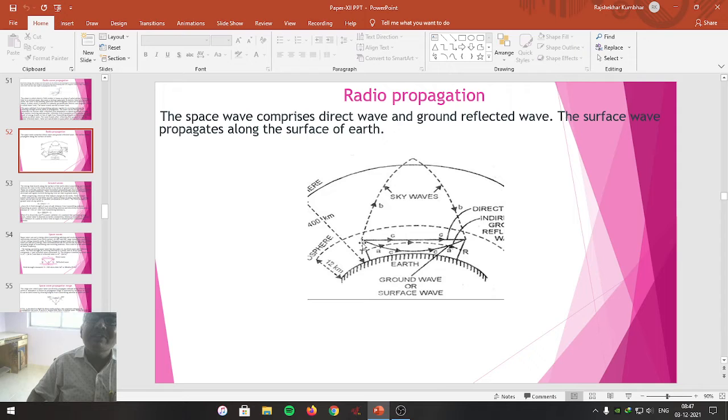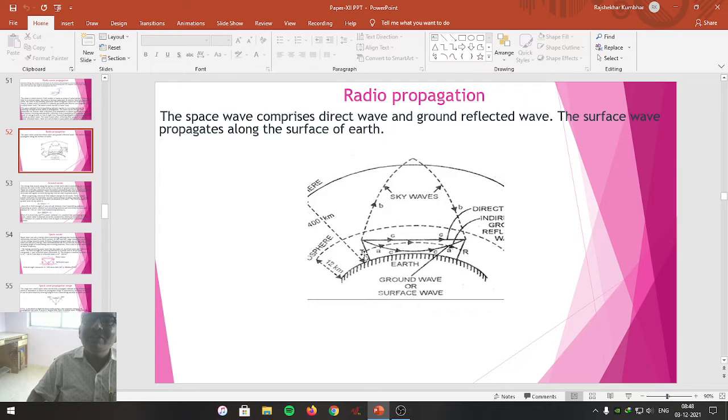The energy which is radiated from the transmitting antenna, if it reaches the ionosphere and from the ionosphere it is reflected back, then that particular wave is known as sky waves, which are used for long distance communication. The energy radiated by the transmitting antenna, if it reaches the troposphere and is refracted from the troposphere and reaches the receiving antenna, is called tropospheric waves.